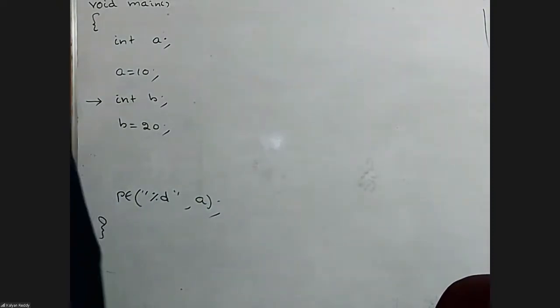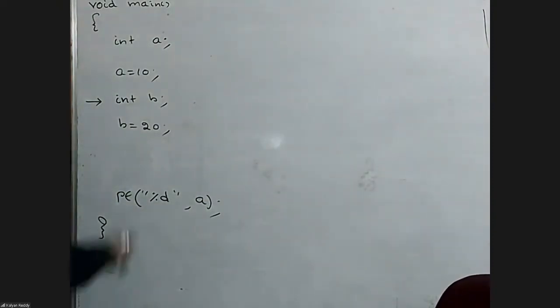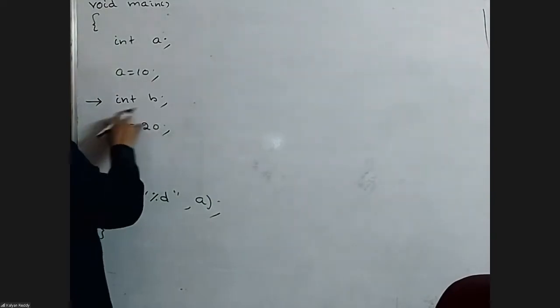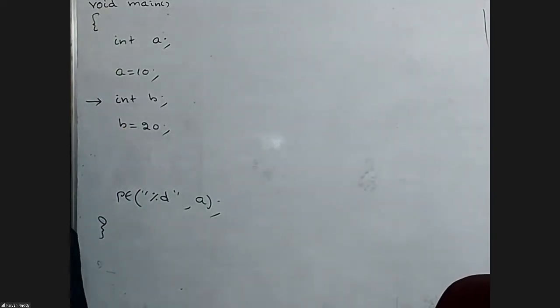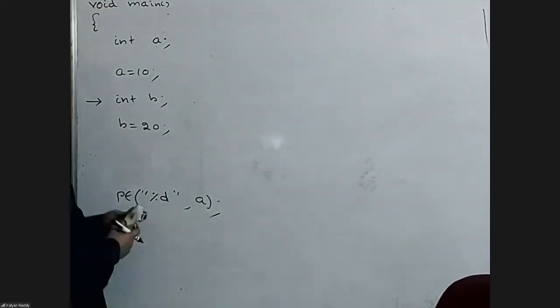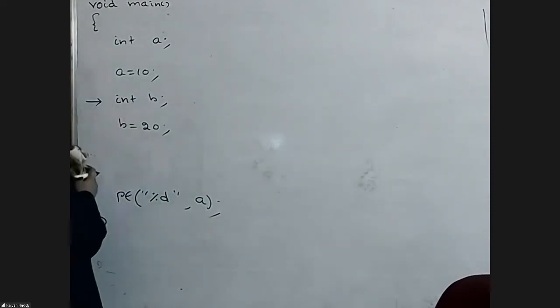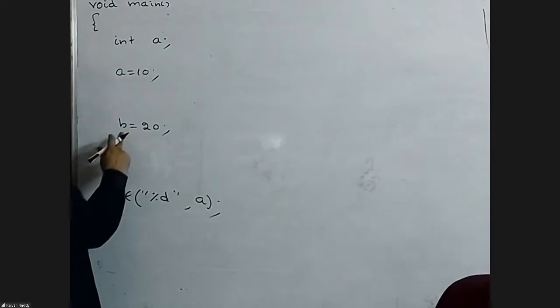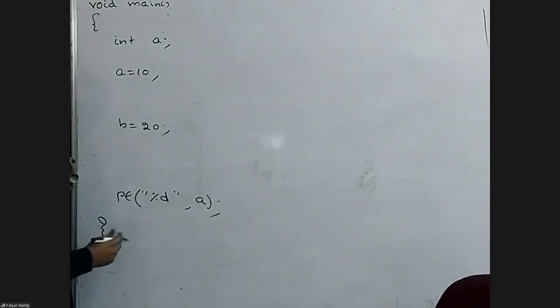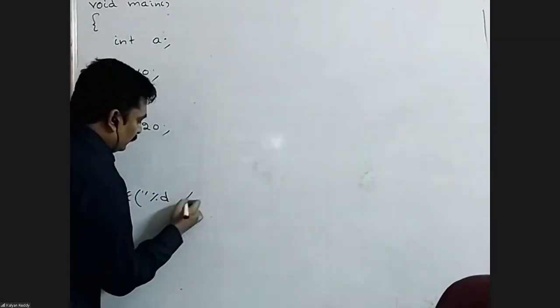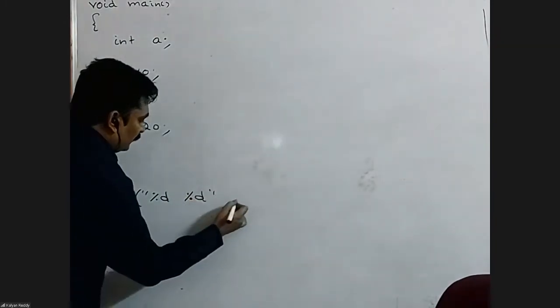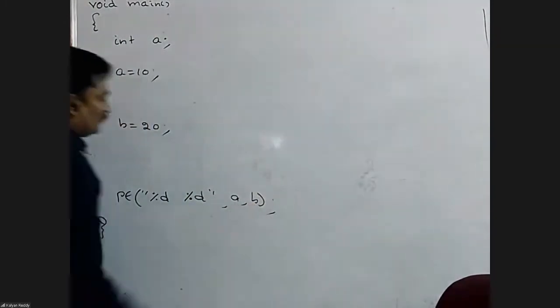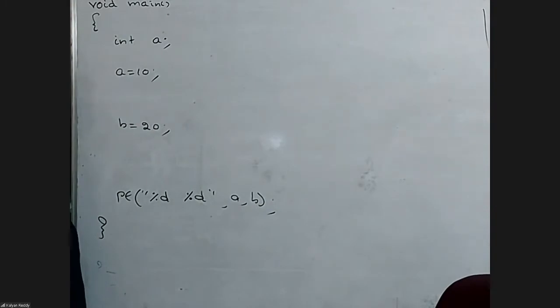The error message: declaration is not allowed here. Not accepted. This needs to be at the beginning. Suppose this line is not there, it is still an error: undefined symbol b. Here, printf %d a comma b, I want to print both. The error message is undefined symbol b.